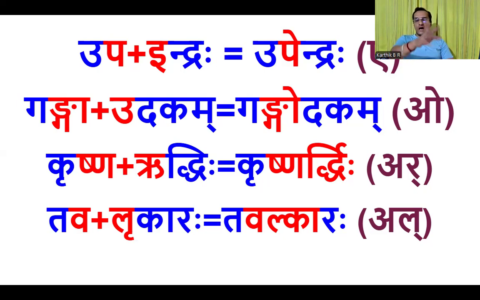E, U, R, Ru are over. Remaining ach: if A is followed by A, if I is followed by A, E is also ach, O is also ach, I is also ach. A, I, O, these four letters we left. In the coming sutras, they say no, no, no, guna will not happen there. If A is followed by A, it is some other sandhi.